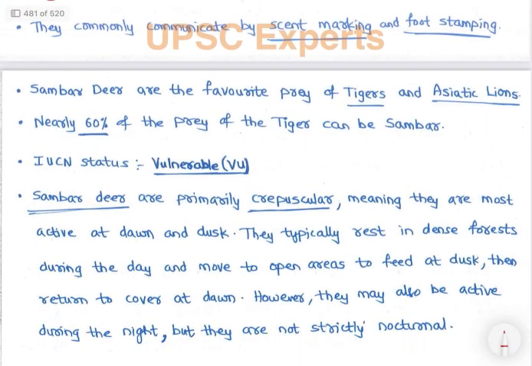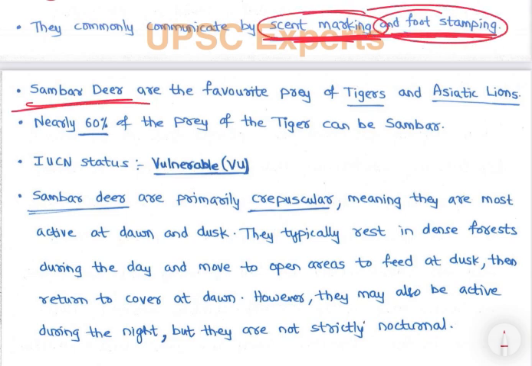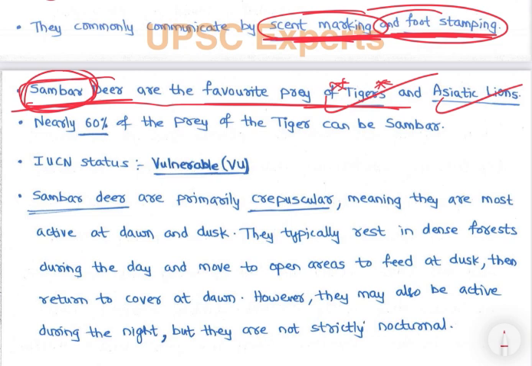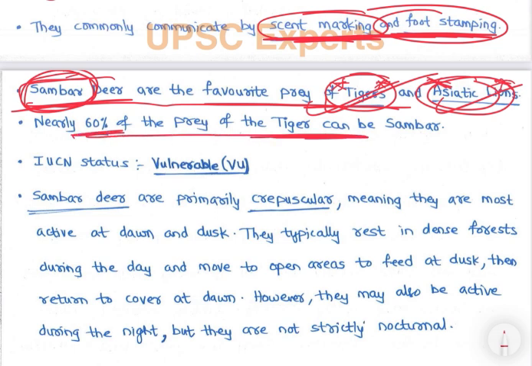Then they commonly communicate by scent marking and foot stamping, right? Sambar deer are the favorite prey of tigers and Asiatic lions, right? So sambar बहुत लोगों का favorite है, ऐसा याद करना है. Nearly 60% of the prey of tiger can be sambar, right? 60% of the prey. IUCN status is vulnerable.